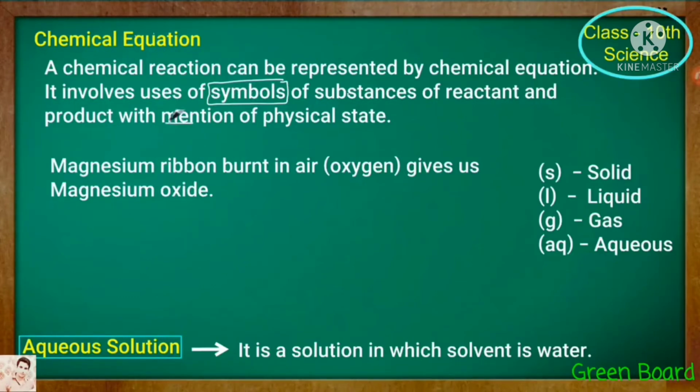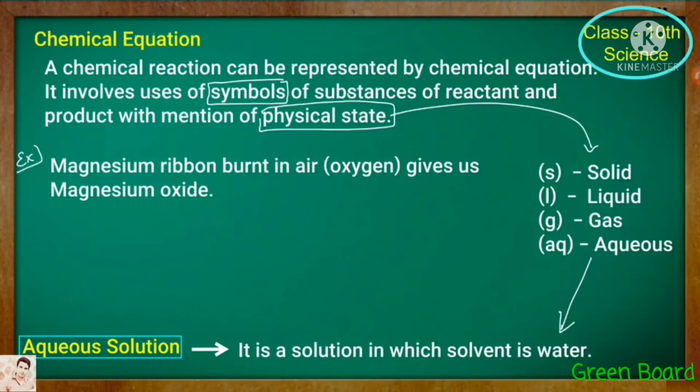The states are solid, liquid, gas and aqueous. Solid is represented by S, liquid by L, gas by G, and aqueous by AQ. Aqueous means a solution in which the solvent is water.